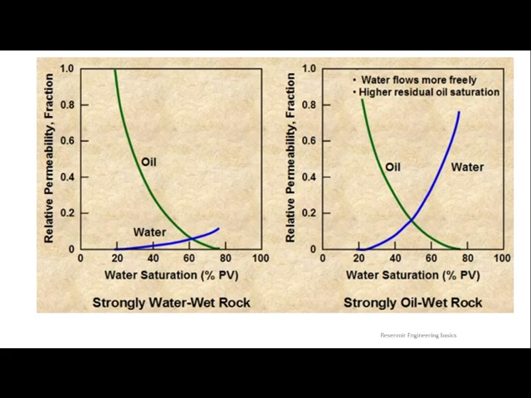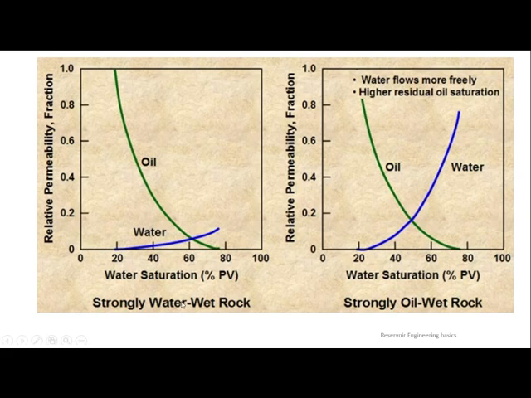Here in the GATE examination, I think it will help you to understand. They will ask you to identify. They may not tell you what is oil wet or water wet. So the only thing is, by seeing this graph, you need to identify what is an oil wet reservoir and what is a water wet reservoir. For that, always think only one thing. When we are talking about an oil wet reservoir, the mobility of oil will always be less. When you are talking about a water wet reservoir, the mobility of oil will be more.